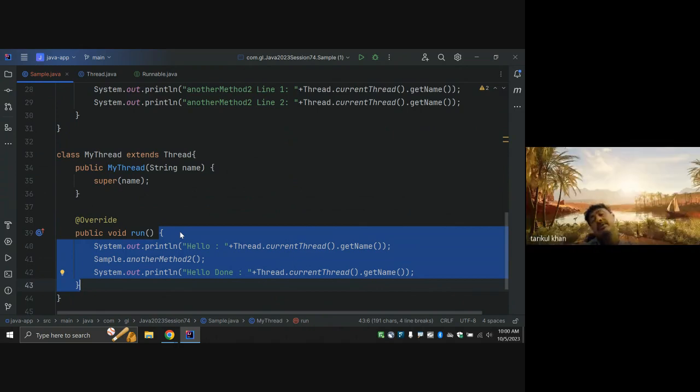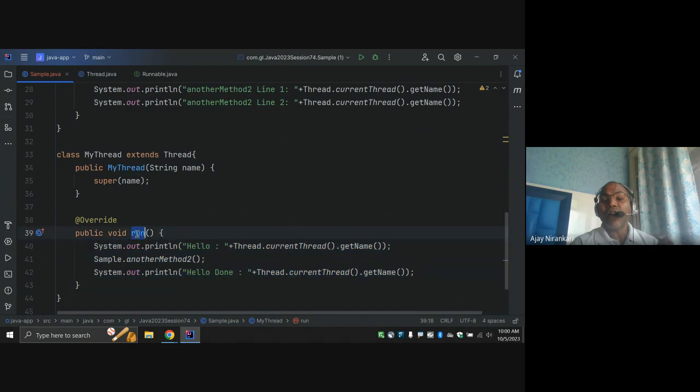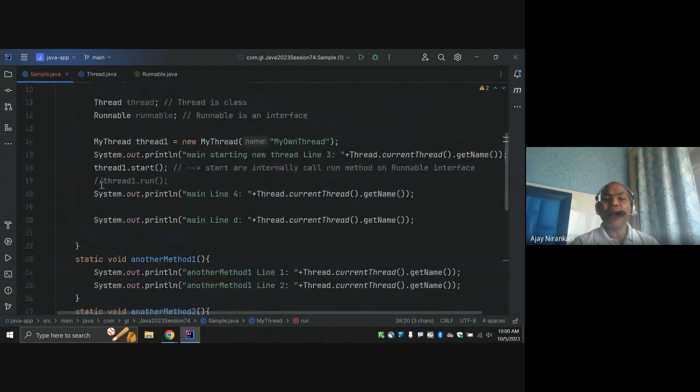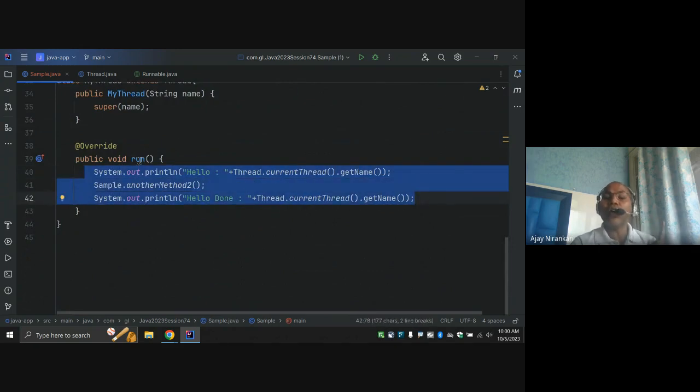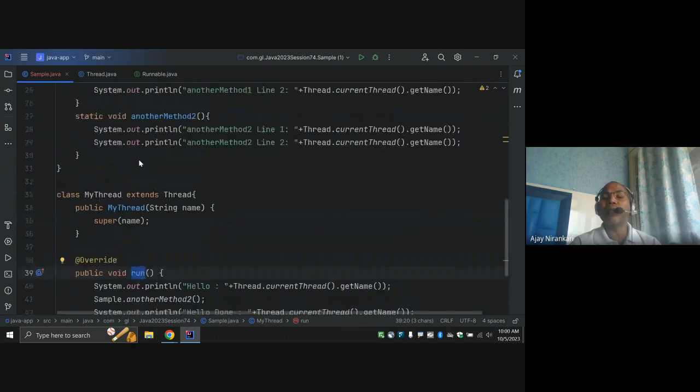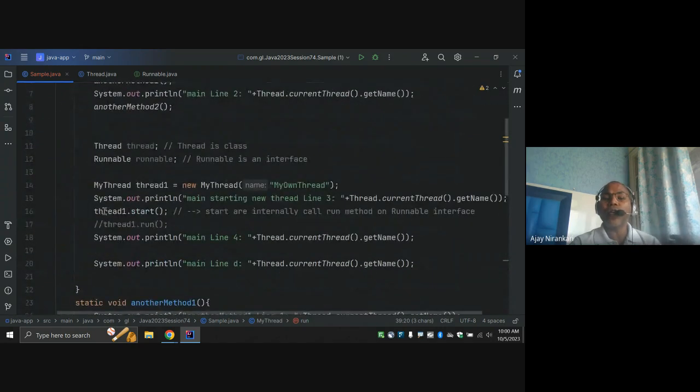But you cannot call the run method by yourself. If you call it yourself, that means I'm not going to start a new thread, right? That means it runs on the main thread itself. So please be careful. You have to decide. If I want this code to go in a separate thread, then don't call the run method. Just let the JVM say, hey, can you start a new thread for me and schedule my work, right?